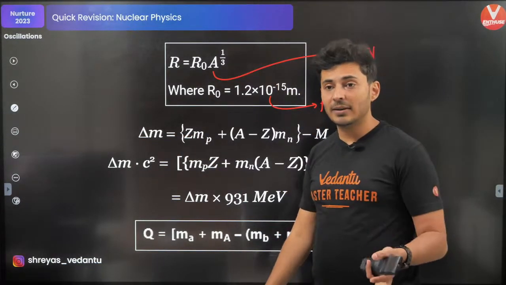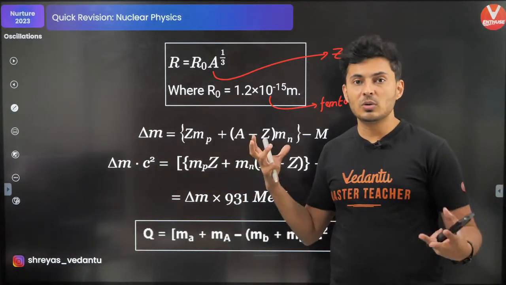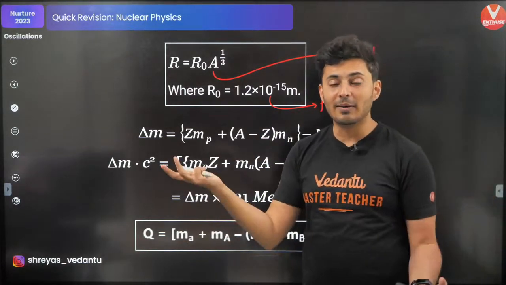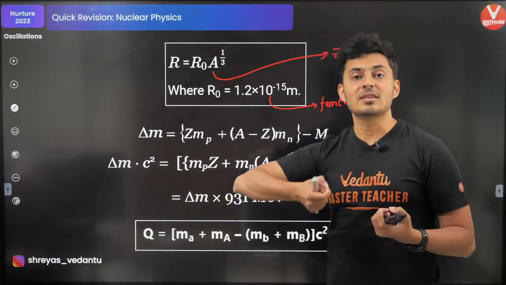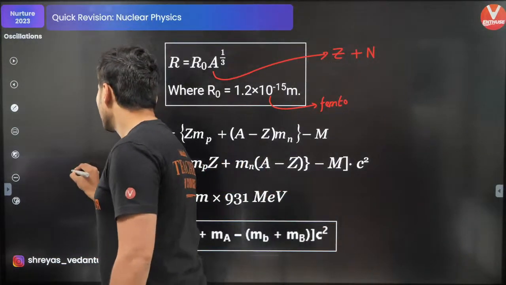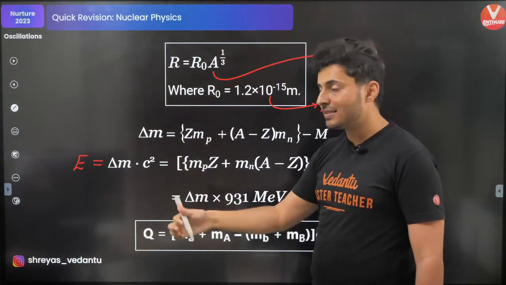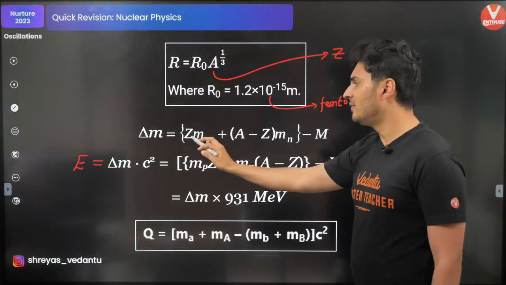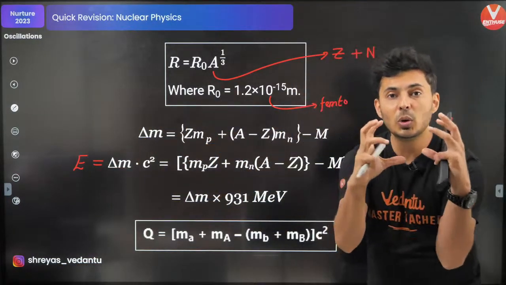Next, here we have the mass defect. Mass defect occurs when two protons, neutrons, whatever, combine together to form a nucleus. The masses before and after are different. That difference is called the mass defect, and that mass difference goes as energy, given by Einstein's famous equation. The energy released or absorbed is the destroyed or created mass into speed of light squared. Delta m is the difference between the masses of the individual particles and the nucleus.